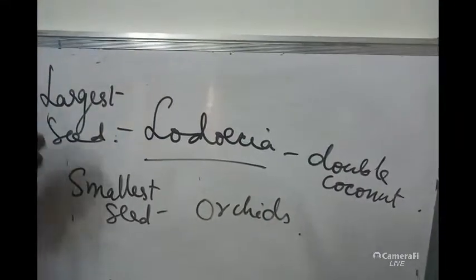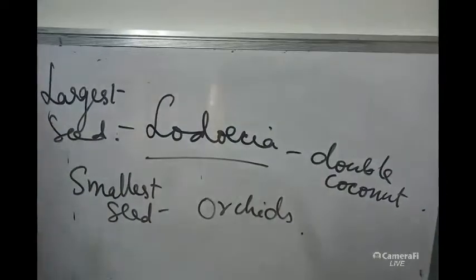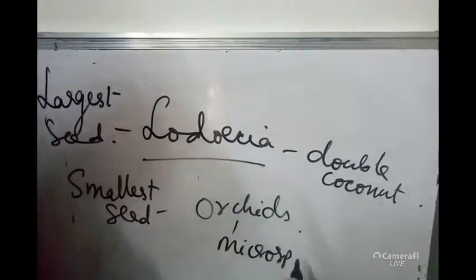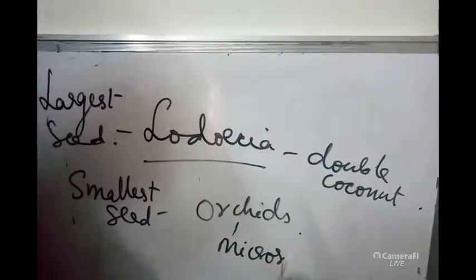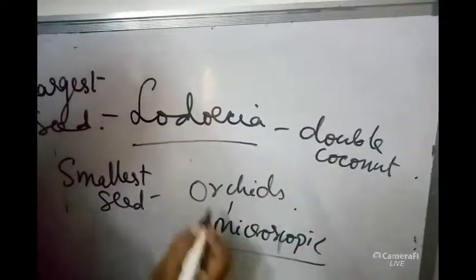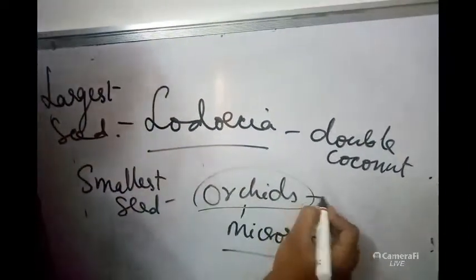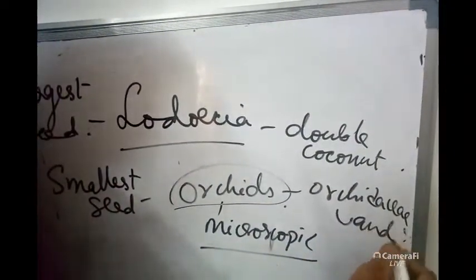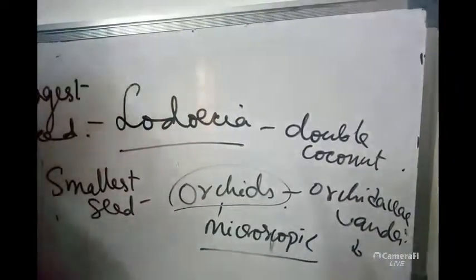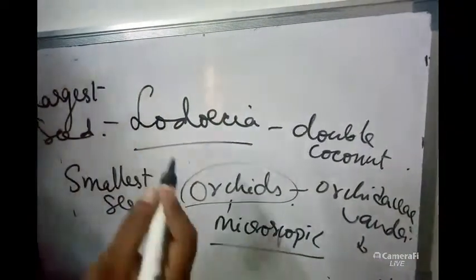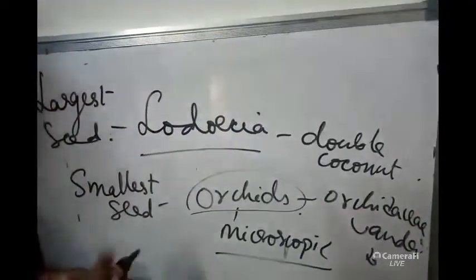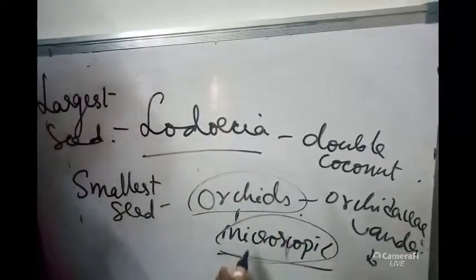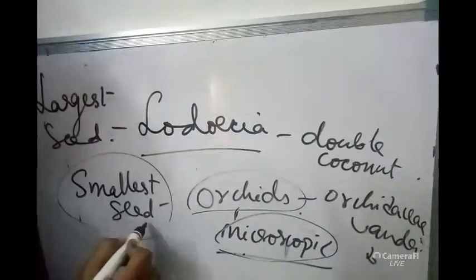The orchid seeds are microscopic and they are produced in large numbers. Microscopic, weightless seeds are produced by orchids. I think you remember the Orchidaceae family, Vanda, given as an example for epiphytic roots. How do the epiphytes grow on the branches of other trees? Because their seeds are microscopic and weightless. These are the smallest seeds known.